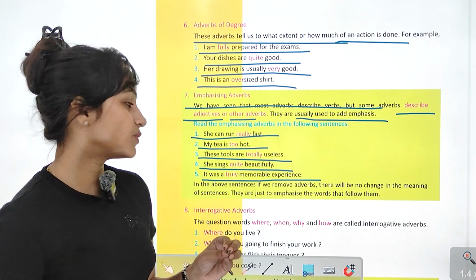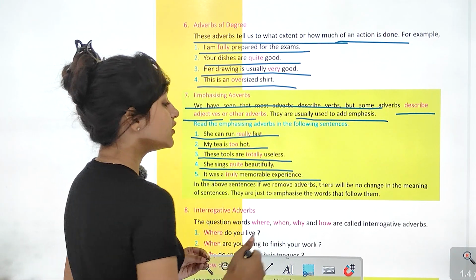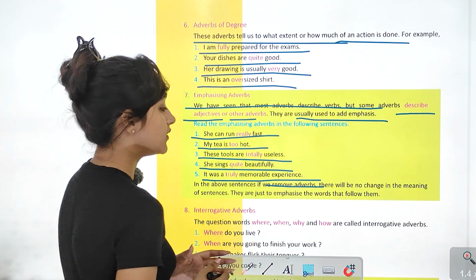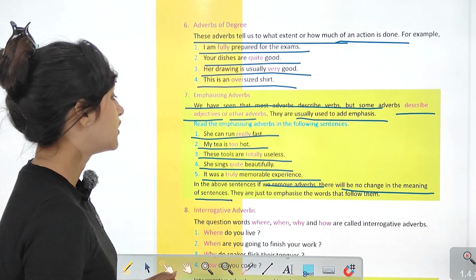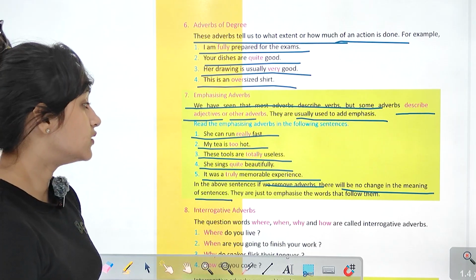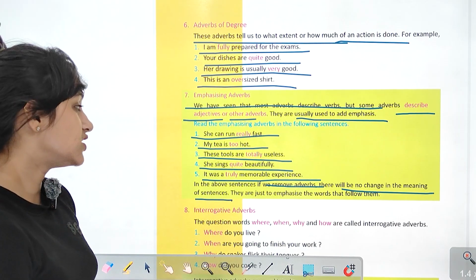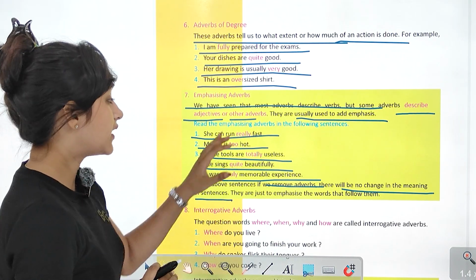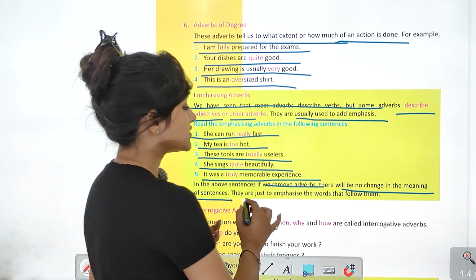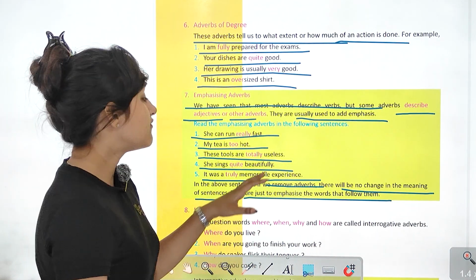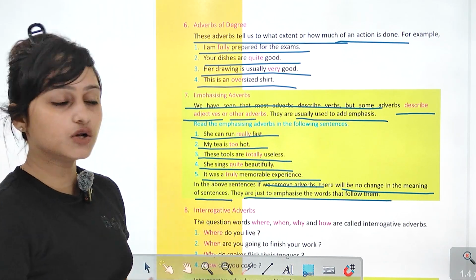Truly memorable experience. Now in the above sentences, अगर हम remove कर देते adverbs को, there will be no change in the meaning of the sentence. Like she can run fast. My tea is hot. They are just to emphasize the words that follow them. ये emphasize कर रहे हैं words को जो उनको follow कर रहे हैं.